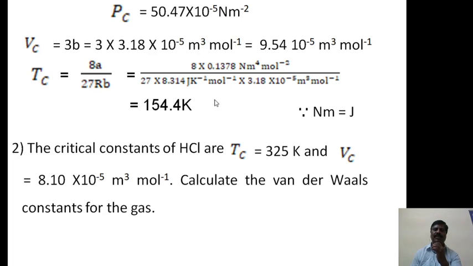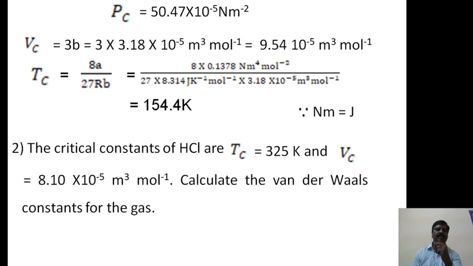Then after calculation we will get 154.4 Kelvin. Here the joule can be replaced by Newton meter, so in place of joule you have to write Newton meter. This is the solution for the first problem.